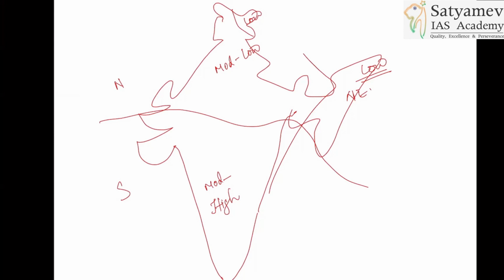Yes, sir. Instead, we can also draw a matrix about north, south, east, west, northeast, and then moderate to high and moderate to low. And then we write about certain areas like UP, Bihar, they have moderate to low. Then northeast has very low. That's a very good idea. You can also put a matrix here.